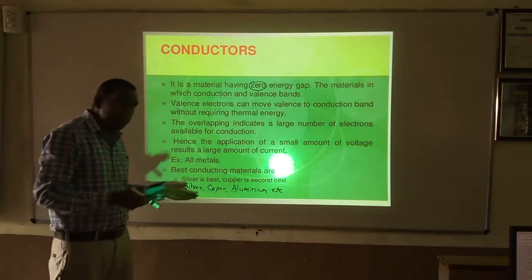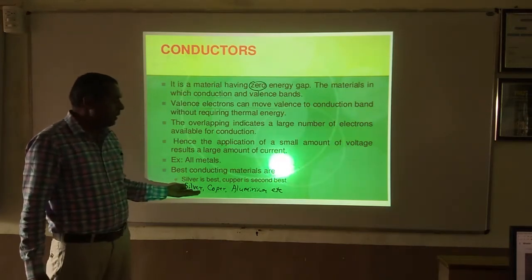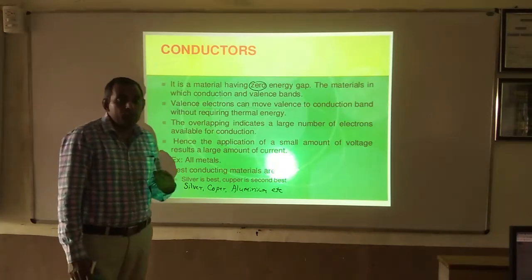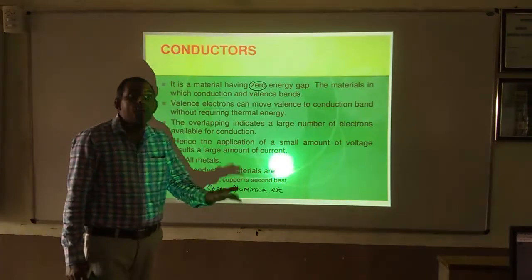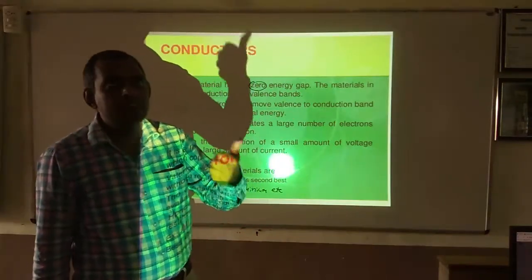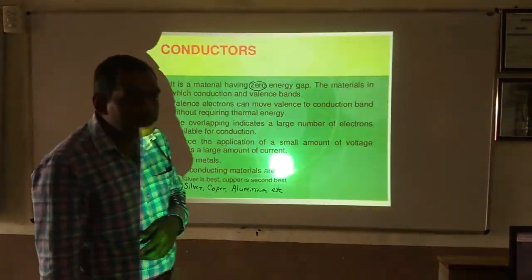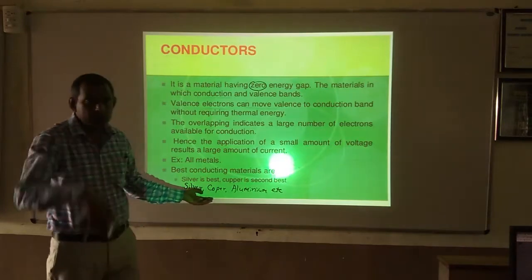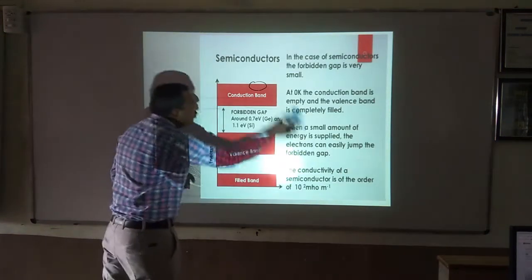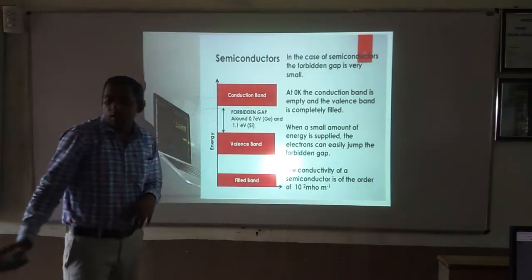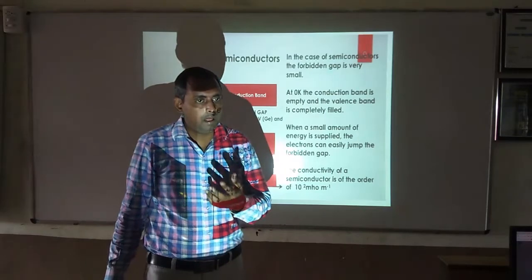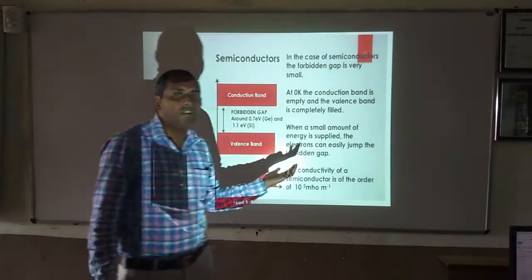These are the best examples of conductors, and we use these materials in our home appliances, like switches and electrical wires. Then comes next the semiconductors. Conductors are the materials which allow electrons to pass through them very easily.